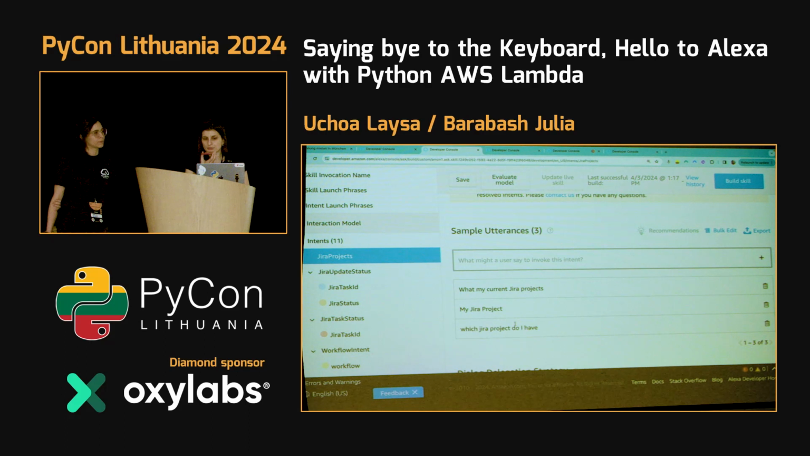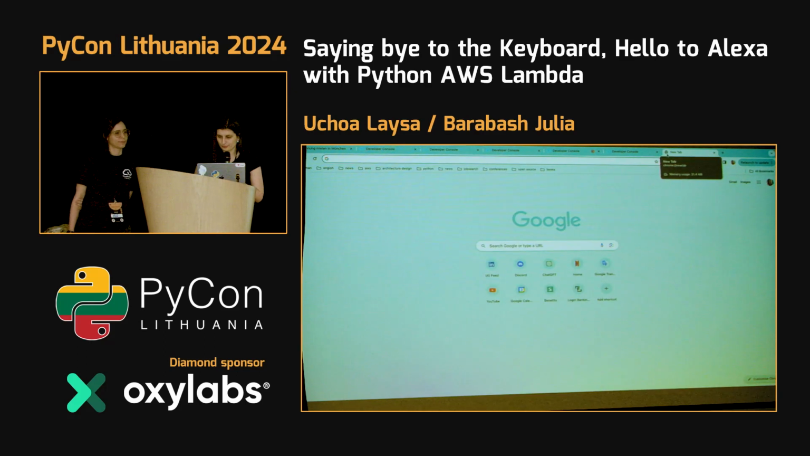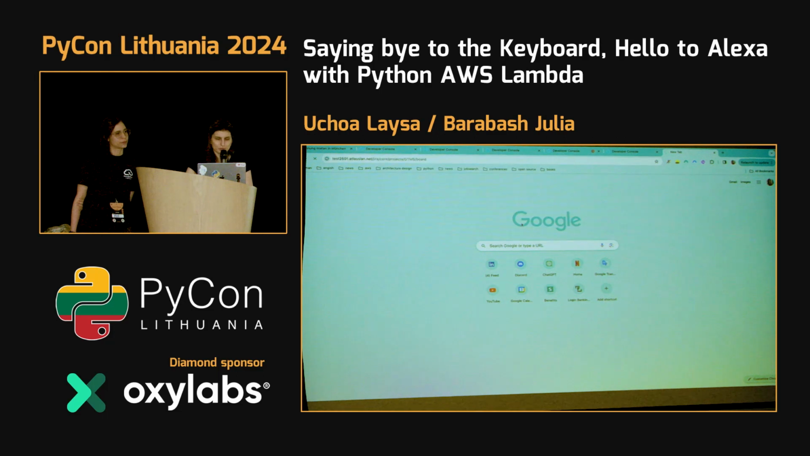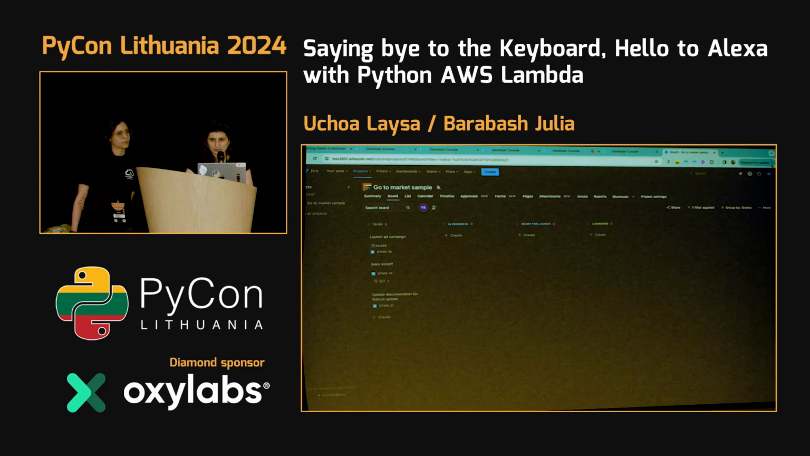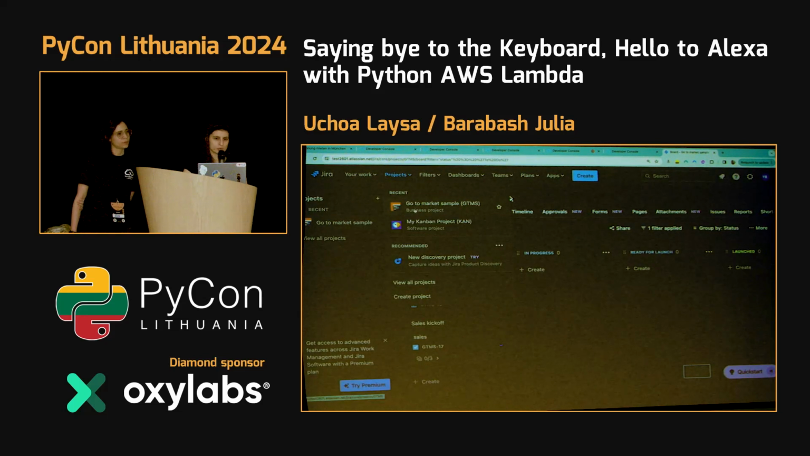What are my current Jira projects? Go to Market Sample with key GTMS, my Kanban project with key KEYCON. Exactly. If I go here to Jira, to my board, I can show you my projects. You can see Go to Market Sample, my Kanban project. It was able to get data from Jira and check it.